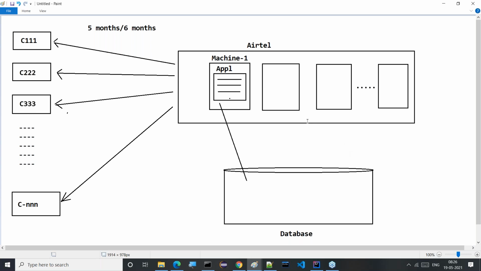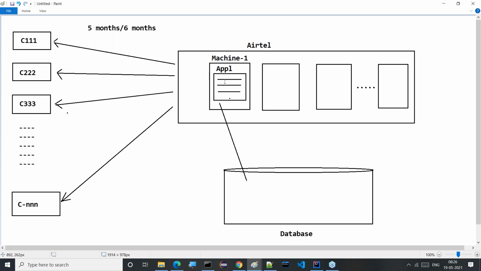Now before taking these multiple machines, tell me, the application I deployed in machine 1, is it a standalone application or not? This application interacts with the database, gets the required information, does some task and provides a response. As of now, is this application a standalone application?